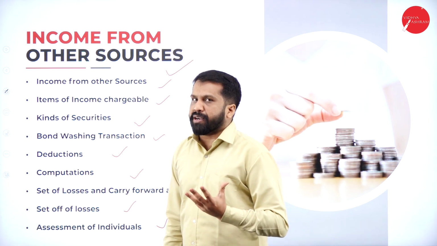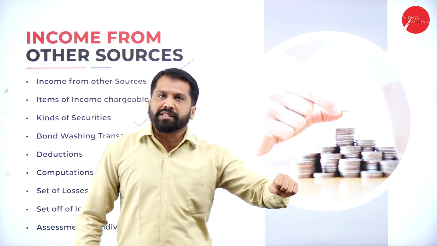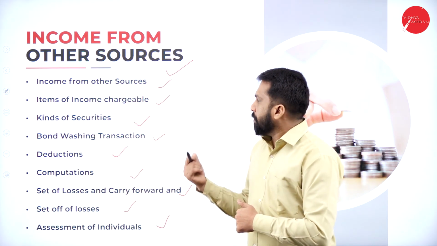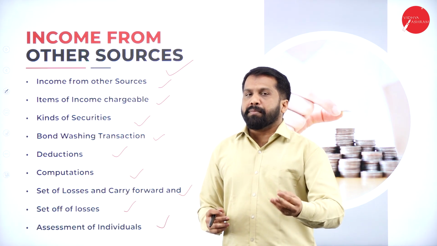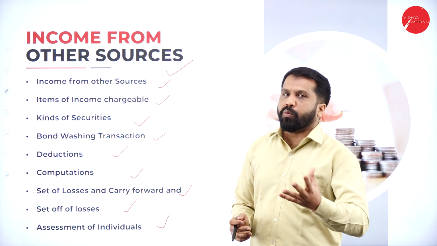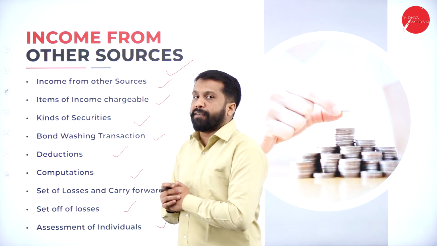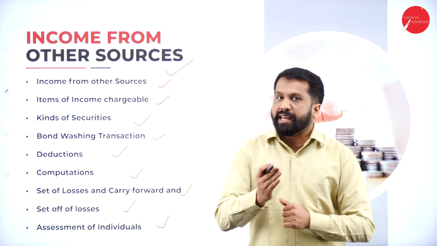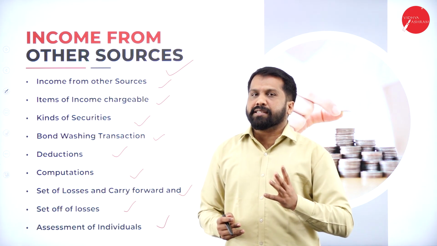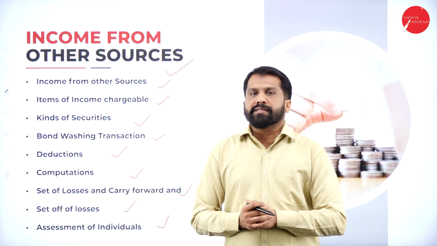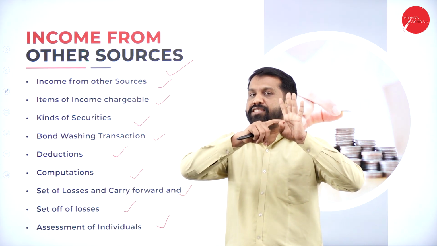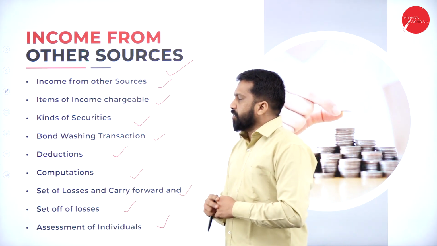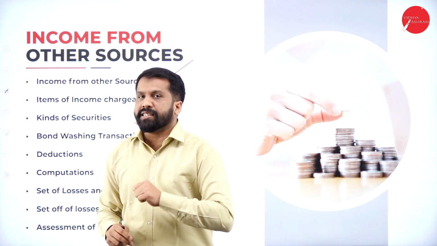What kind of income can you expect? Like you have 50 lakh with you, you deposited in bank. What will the bank give you? They will give you interest. That is income from other source. And you won some lottery. You have taken a 10 rupee lottery and you won 1 lakh rupees. That 1 lakh comes under income from other source. You have participated in some event like a TV show such as KBC, and you got some 10 lakh. That comes under income from other source. Other than these 4 heads, whatever extra income you get comes under income from other source. It is one of the interesting topics, and you can easily score marks in it.